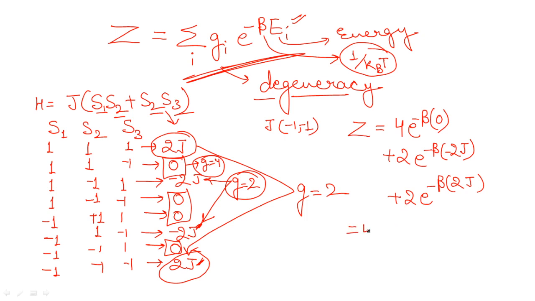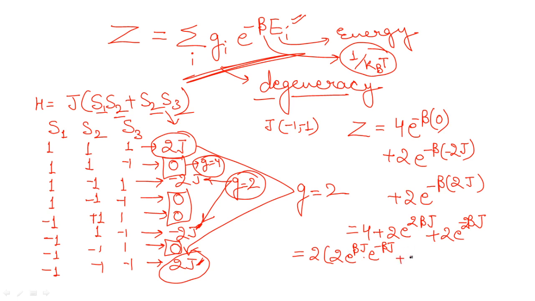Next thing, you will be having 4 plus 2 e to the power 2 beta J. You can write it as (e to the power beta J) whole square plus 2 e to the power minus 2 beta J. Okay, this is what you will have. Next thing, you can simply take 2 common from here. So when you take 2 common, you will get 2 e to the power beta J into e to the power minus beta J. Can you write it like this? Yes. Reason: if you multiply exponential terms, you will get e to the power 0, which is 1. So 2 2s are 4. Simply 2 is there, nothing else.